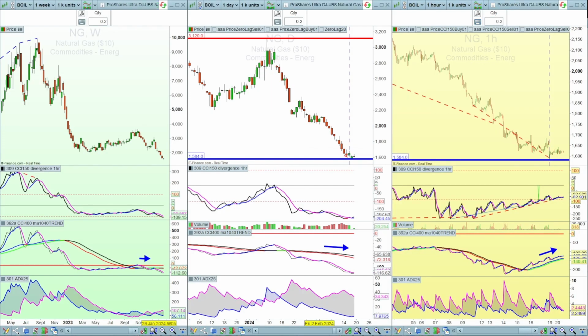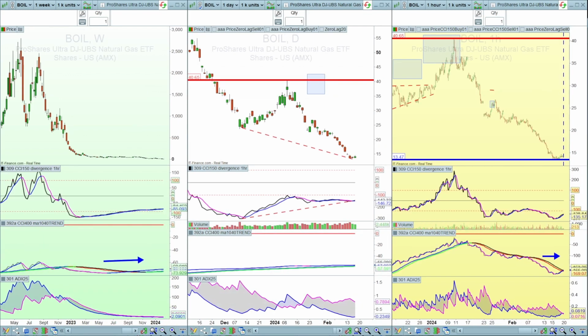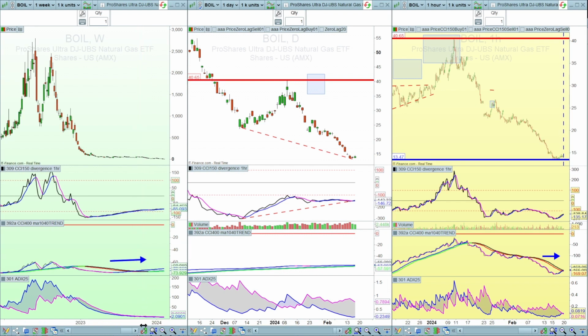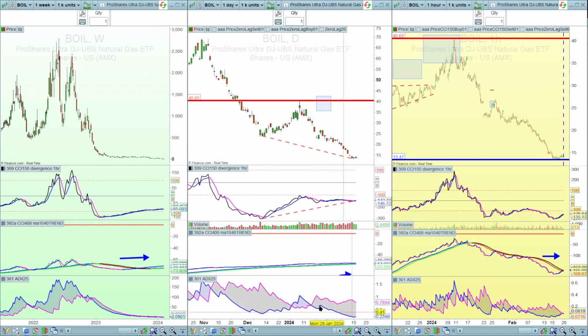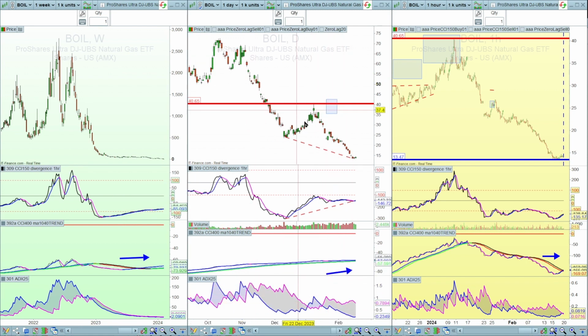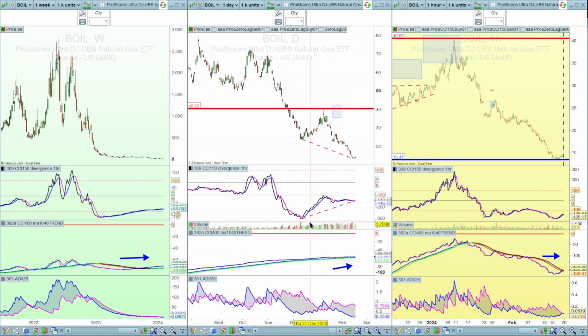ProShares Ultra DJ UBS, BOIL, and I'll go through these fairly quick so I don't bore you too much. So again, bullish on the weekly. It's showing a bearish outlook on the ADX on the weekly, but we've got a bullish divergence on the CCI 150 versus pricing is still dropping off. On the daily, bearish still on the pricing. You can see there the price is dropping lower along with the ADX. There's also a bullish divergence with the CCI 400 and also a bullish divergence with the CCI 150 versus the price. So we may see a bounce from there.